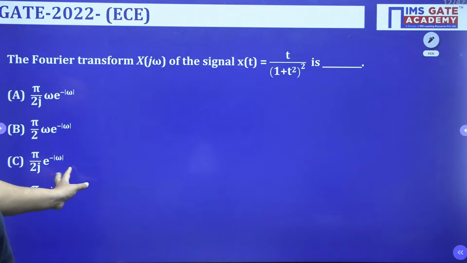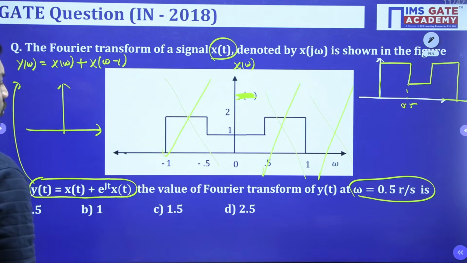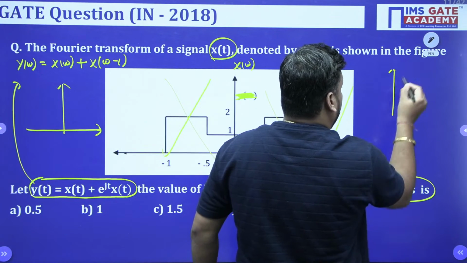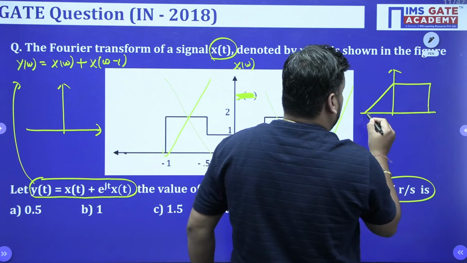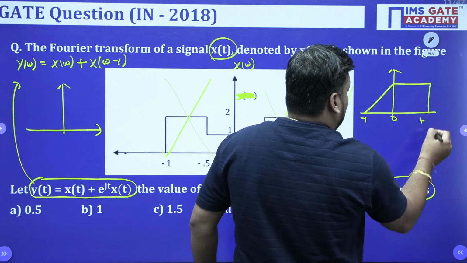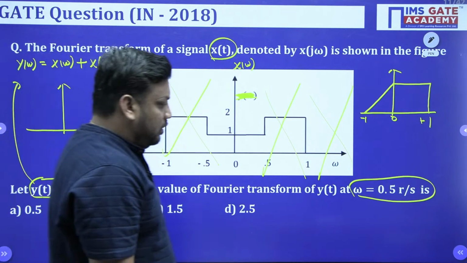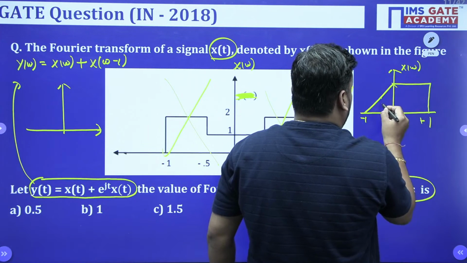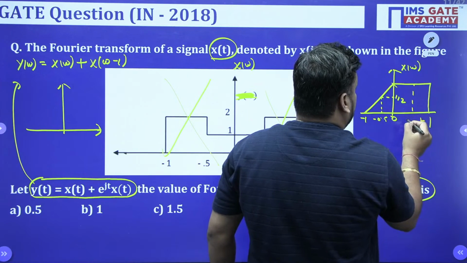I will show you the correct diagram. The diagram looks like this actually. Whatever diagram I remember, the diagram is this, from here to here. Just make sure that the typist made this error. This is not the correct diagram. The correct diagram, whatever is given in the question, it is X omega actually. So minus 0.5, here the value is half, and here it is asking for the 0.5 value.